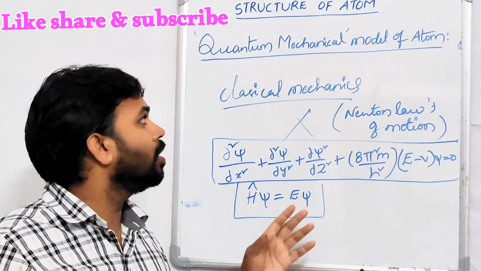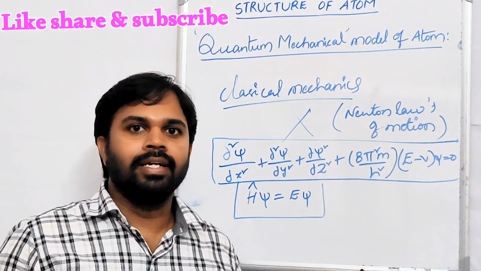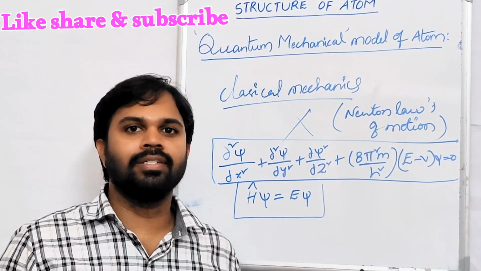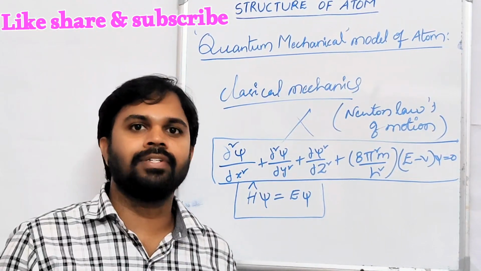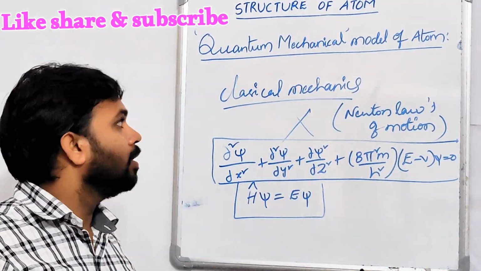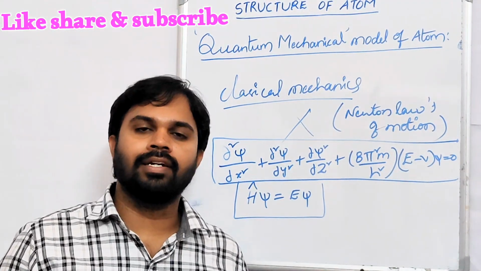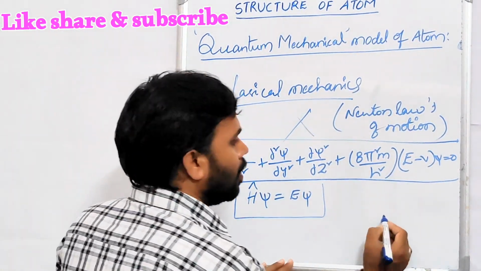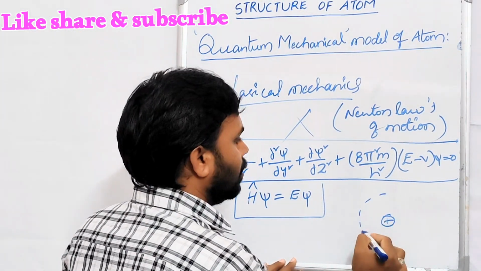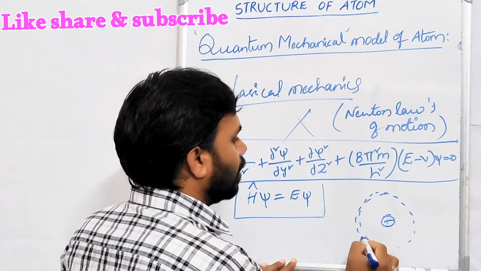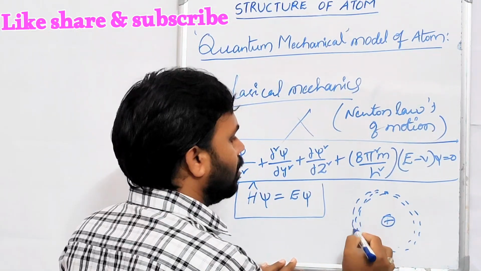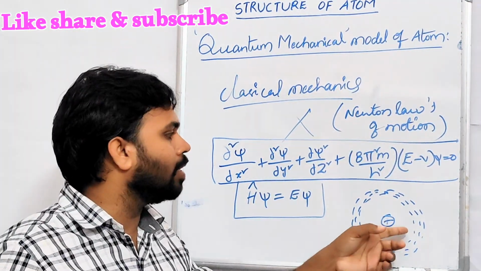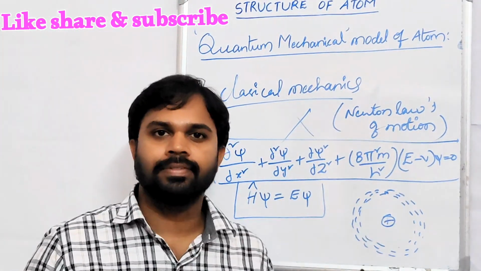Now come to the important features of this model. According to this model, the energy of the electron is quantized, which means the energy of the electron can have only fixed values. And it explains the probability of finding the electron around the nucleus in three dimensions. Let's understand. This is the nucleus and this is the probability of finding the electron density around the nucleus in three-dimensional space.